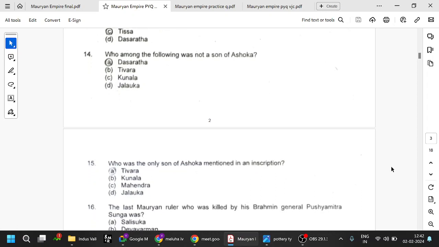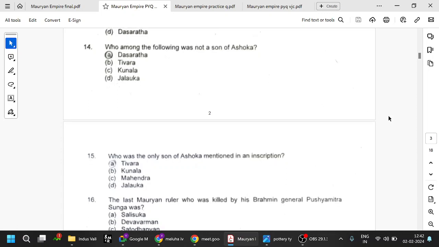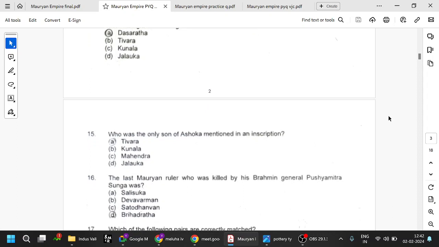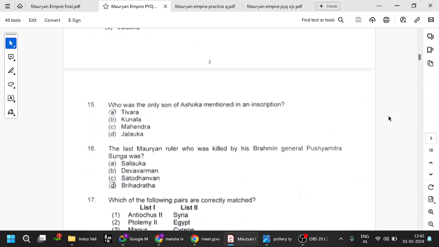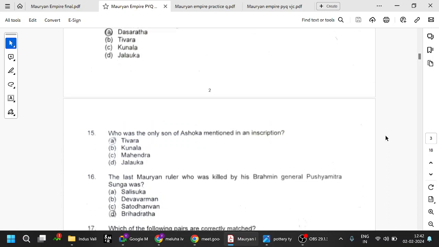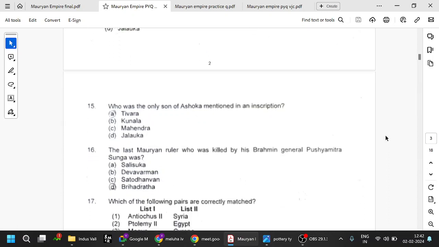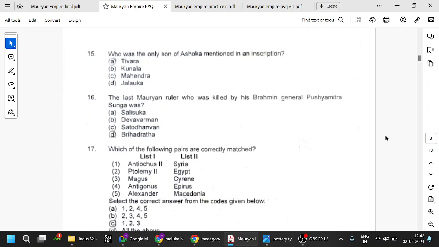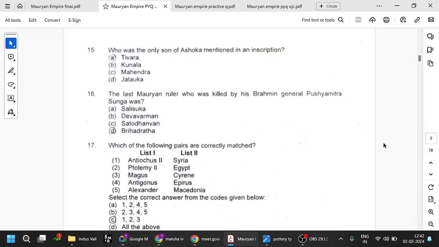Who among the following was not a son of Ashoka? So all these are sons of Ashoka: Tivara, Kunala, Jalauka, etc. Dasarada and Samprati, they both are grandsons of Ashoka. Who was the only son of Ashoka mentioned in an inscription? Tivara. The last Mauryan ruler, who was killed by the Brahmin general Pushyamitra Shunga, was Brihadratha. Okay, remember that.